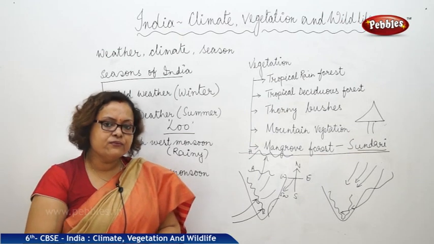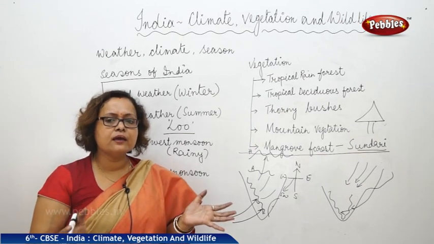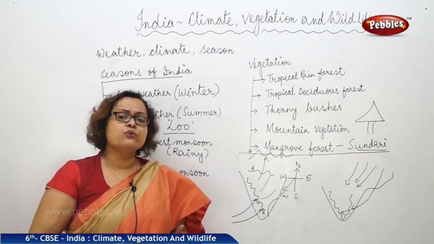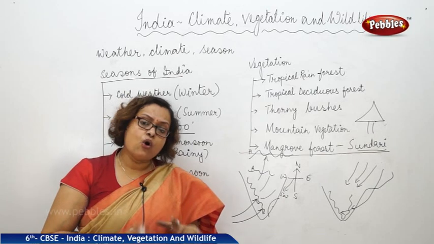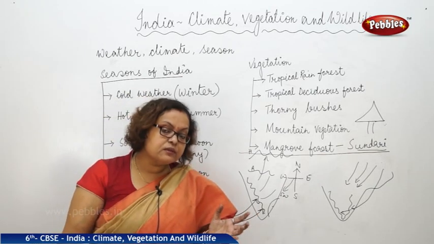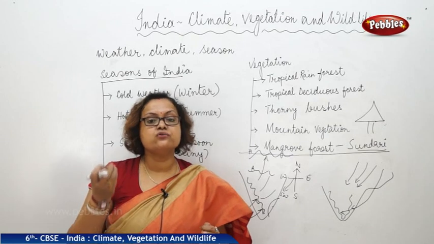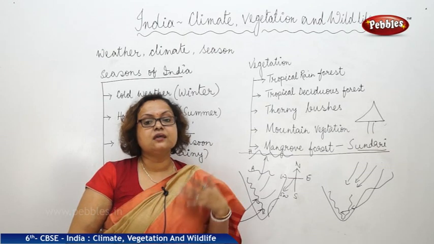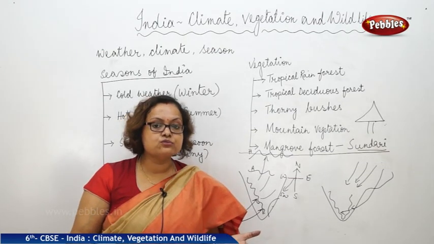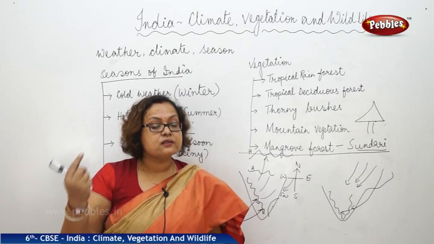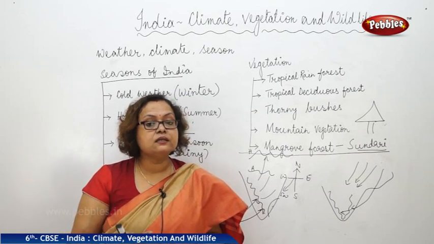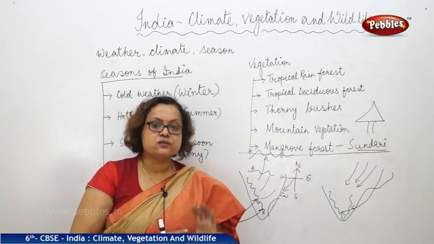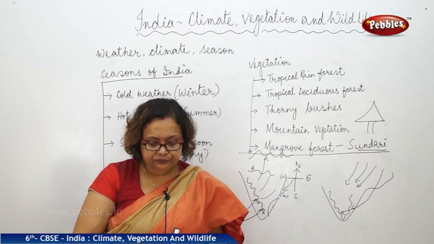Coming to the wildlife, we have a versatile wildlife. Many bird sanctuaries and animal sanctuaries are there. Even the government is trying to save all those animals. Even the people of India are also trying to save their national animal, that is the tiger. They are taking care of other animals also, like the one-horned rhinoceros that is only available in India, and the home of the Asiatic lion, that is Gir forest, which is also reserved. Indians are trying to save that also.